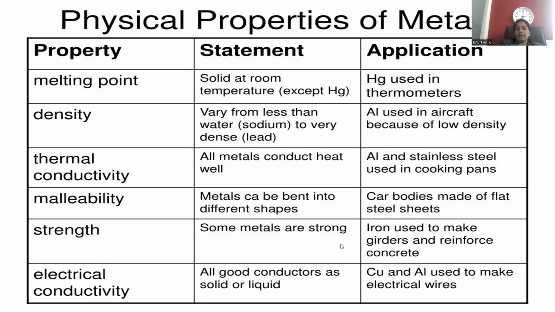And strength. Some metals are very strong in nature. Iron: for any kind of heavy construction or bridges, we can use iron and its alloy forms. To that extent of strength, they can be accompanied by electrical conductivity. All are good conductors as solids and liquids. Copper and aluminum are used to make electrical wires. This is the way the general properties of metals are provided.